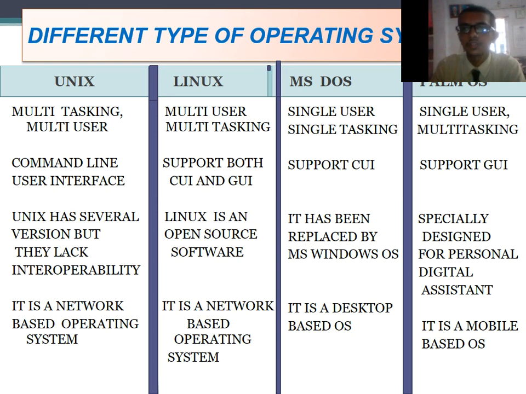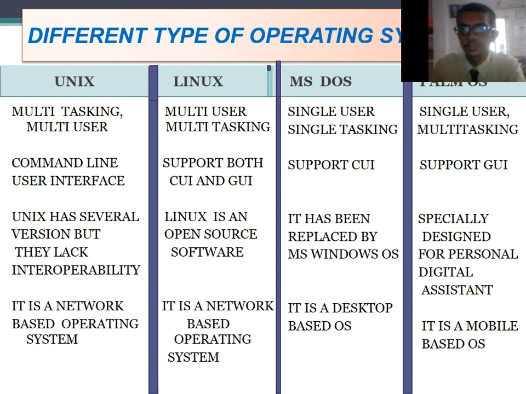Now we can see that Unix supports CUI, that is command line user interface. MS-DOS also supports CUI, but Linux and Palm OS support GUI, and Linux also supports CUI.